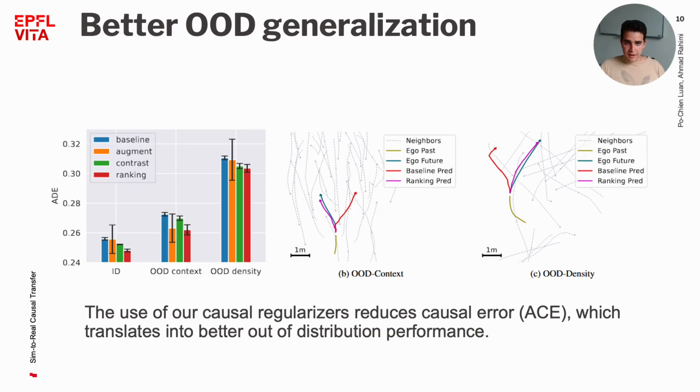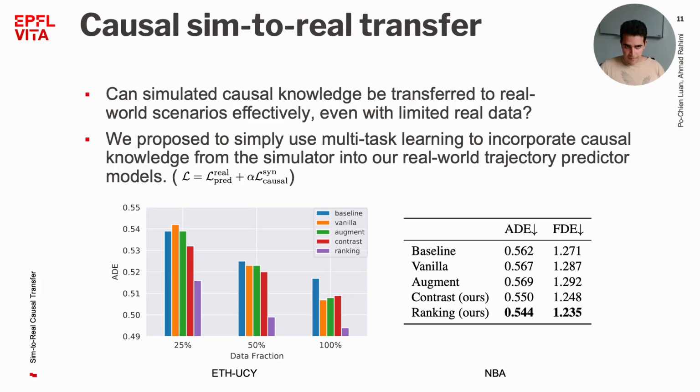An interesting benefit of having higher causal understanding is the higher out-of-distribution performance, as shown in the first figure quantitatively and in the other two figures qualitatively. All the previous results were conducted on our synthetic dataset, but how can we translate these findings to real-world scenarios? We propose a simple multitask learning approach where the predictor is trained on the real-world data using a prediction task, and our causal regularizers are used on the synthetic data at the same time.